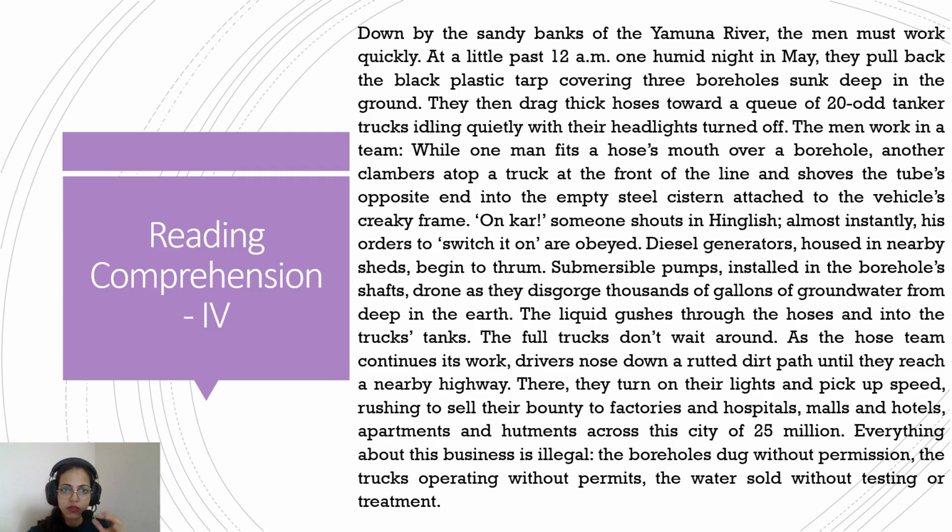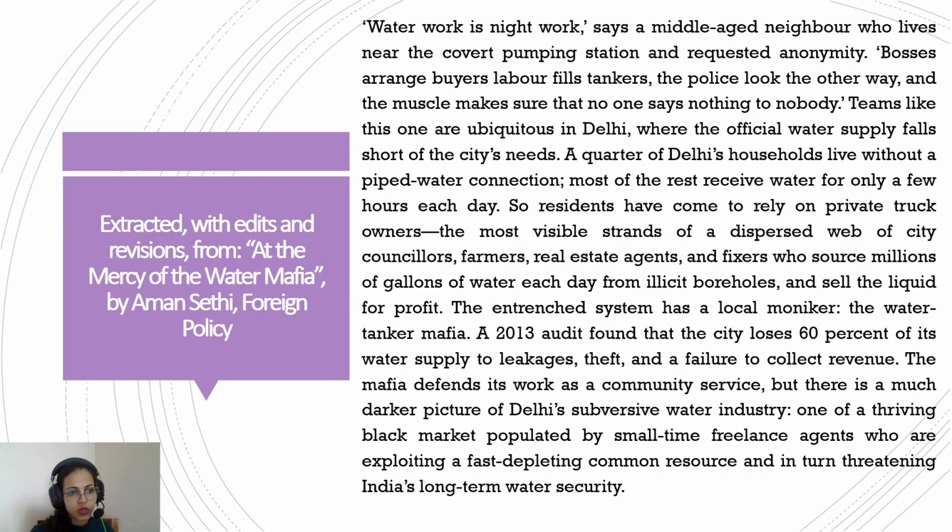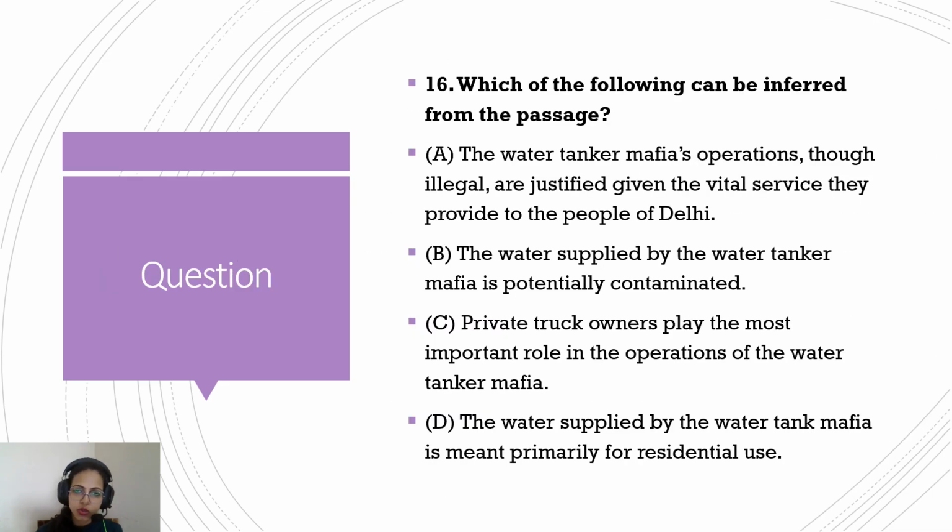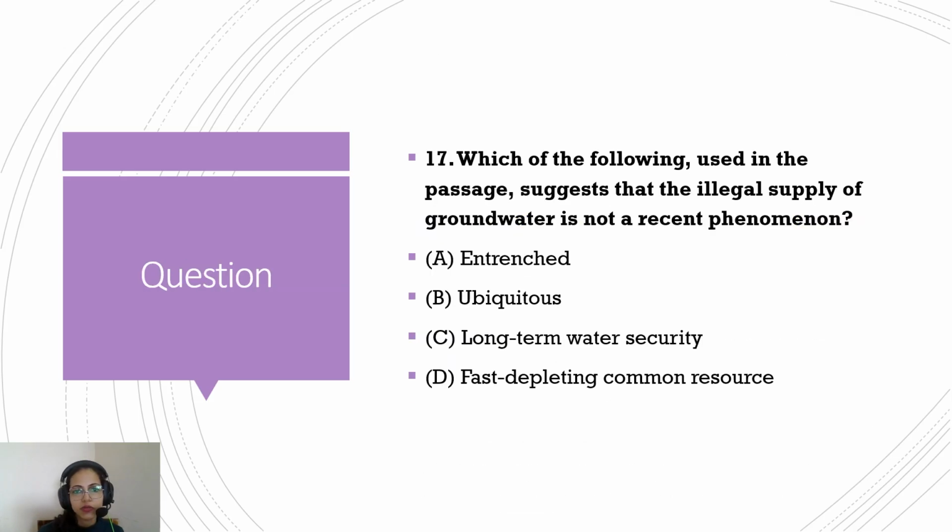That is comprehension number 4. So what is this passage about? We will know by looking at the title. At the mercy of water mafia. So it's going to be about illegal water trade that goes on. You know what this passage is about now. Let's quickly glance through the questions. Which of the following can be inferred from the passage? All right, we will be able to answer that only after we have read the passage.